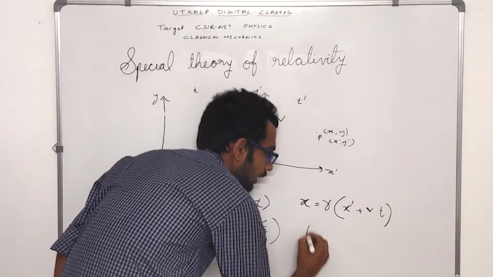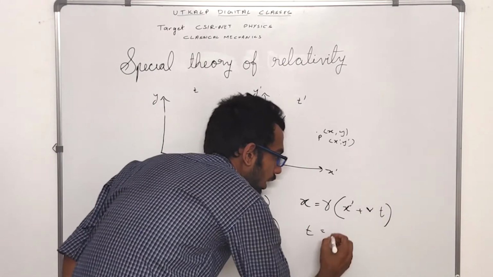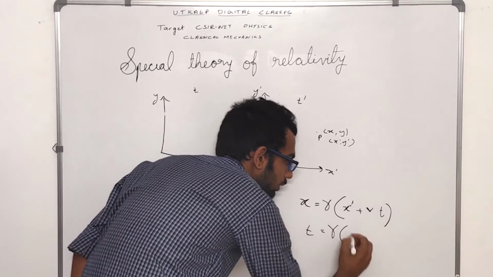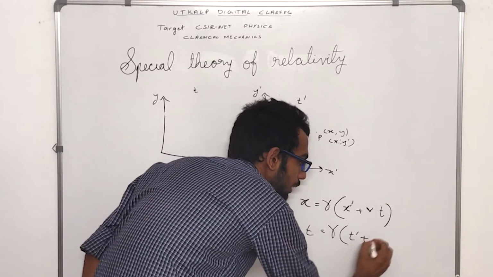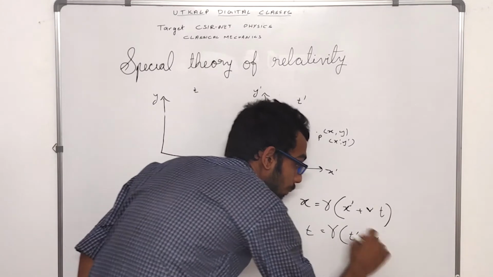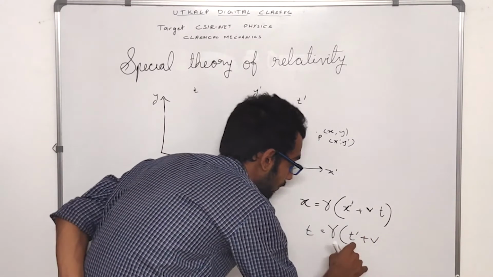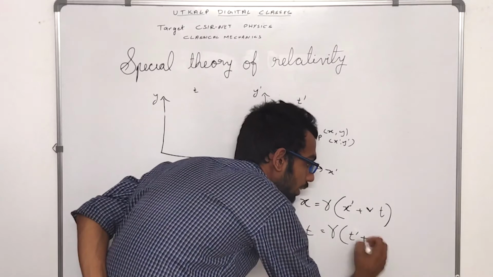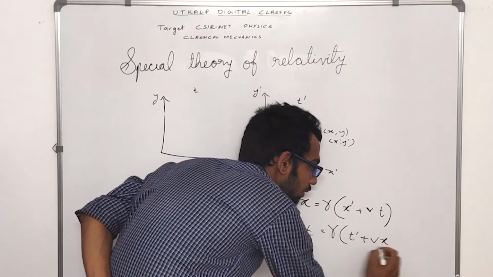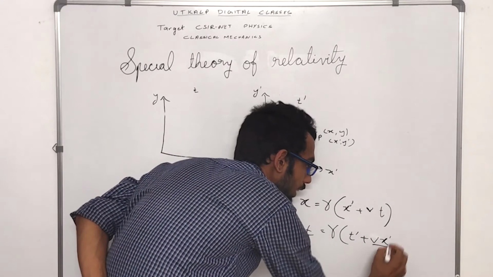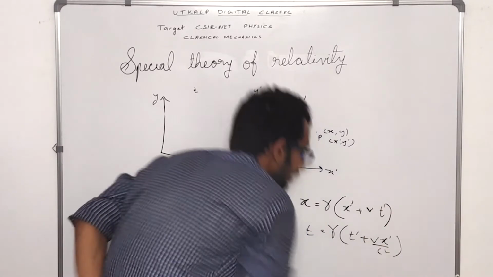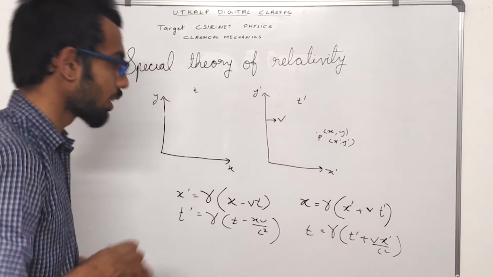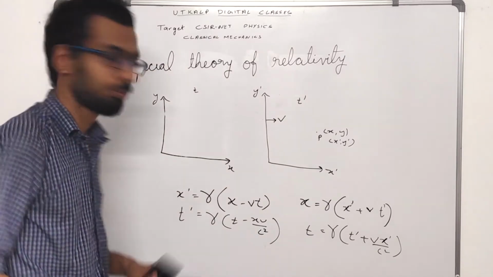Similarly, t equals gamma into t dash plus v x dash by c square. So this is how we do the Lorentz transformation.